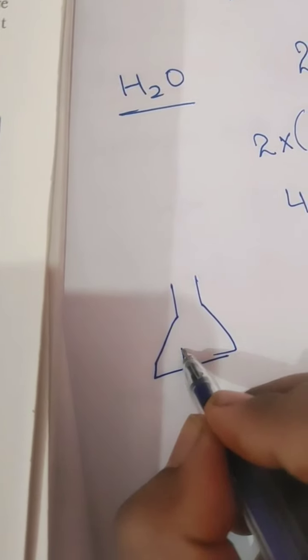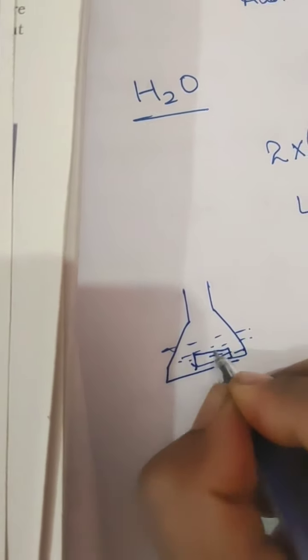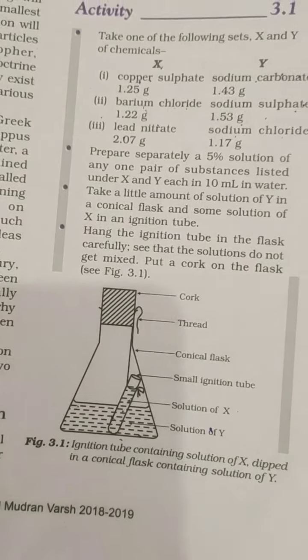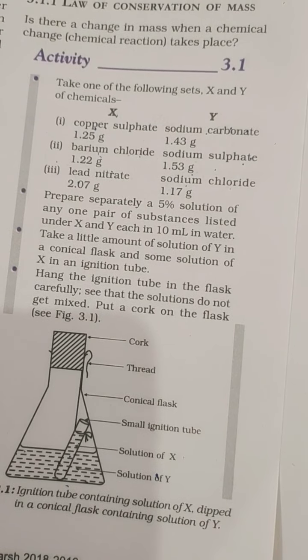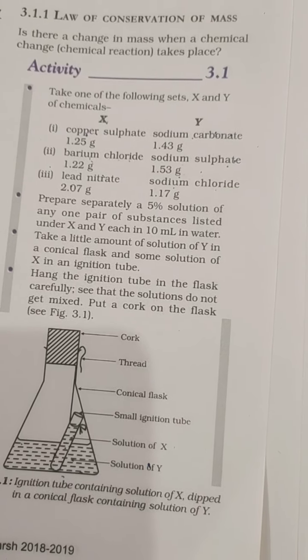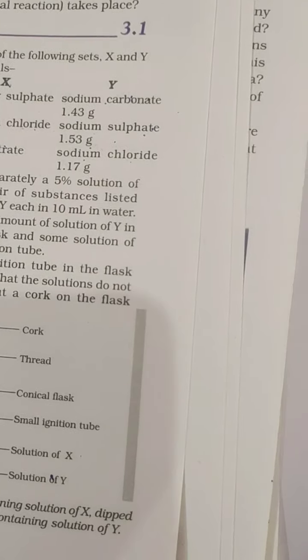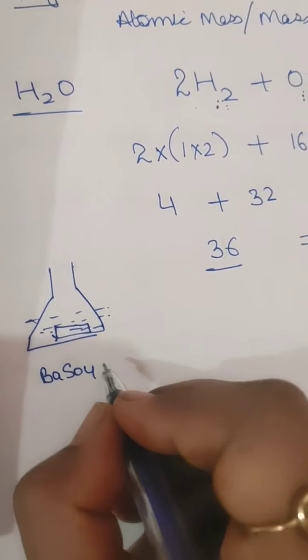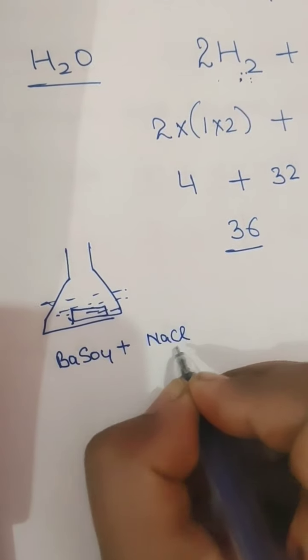So all this solution will come out and get mixed with this solution. So there will be a reaction. Barium chloride will react with sodium sulfate and we will get barium sulfate, BaSO4, and sodium chloride.